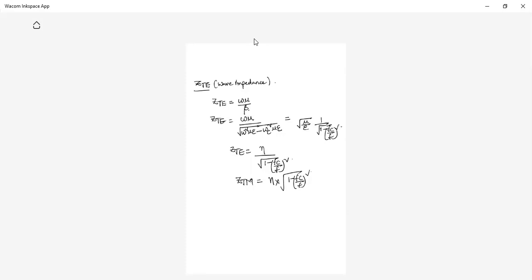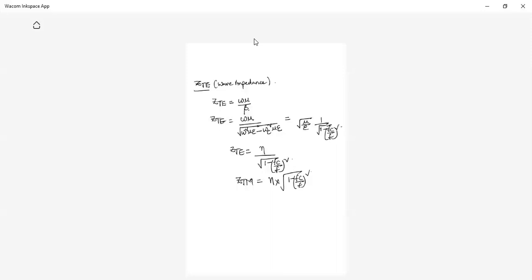Whatever we discussed are very, very important derivations. Whatever PDF I've shared, everything is there. Please go through that and do the derivations. If you have any doubts, ask me in the next class.